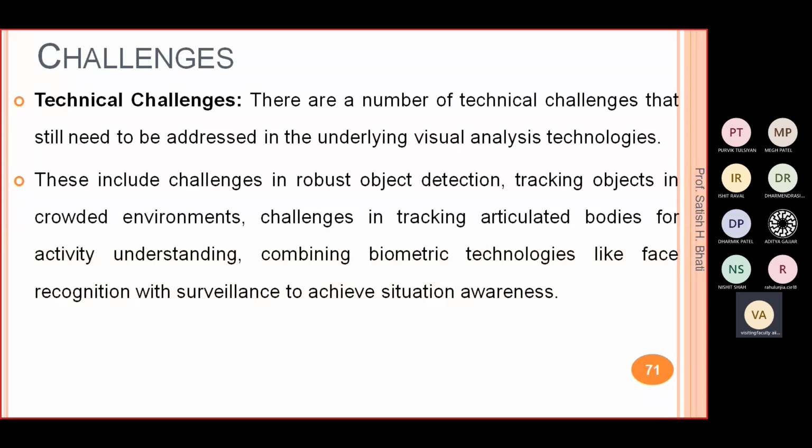Then combining biometric technology like face recognition along with the surveillance, right? Sometimes you have biometrics, like a sketch of some terrorist or some person who has a criminal record, right? So you have that data in the biometric, in the form of facial images, and you have the surveillance system. So how you can combine those technologies, that is also a challenging task.